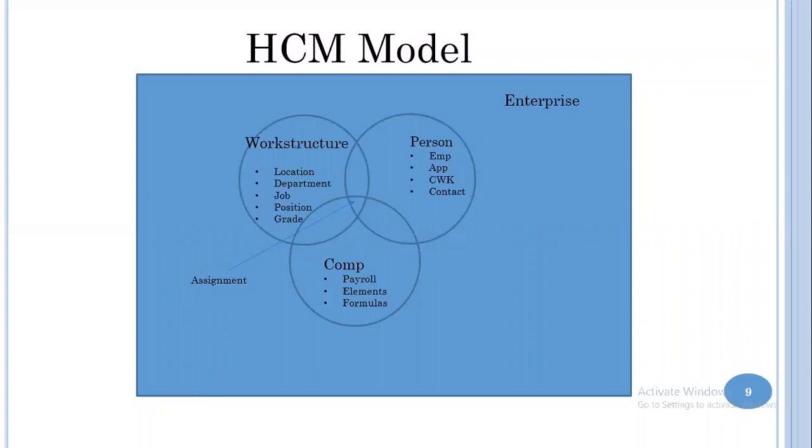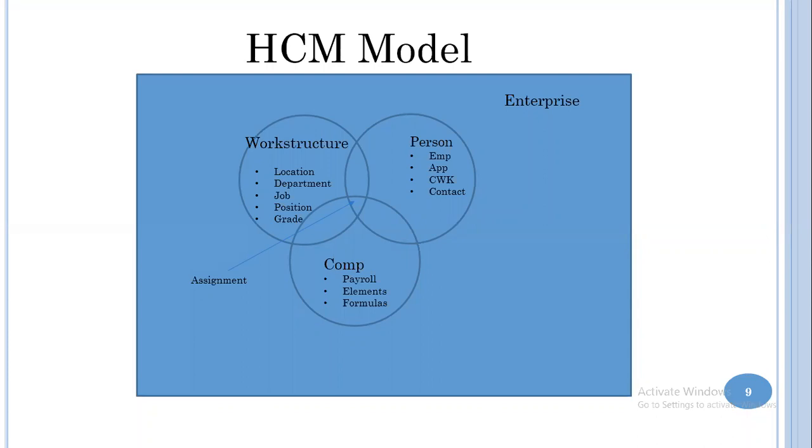Okay. So we have something called an HCM model. I like to represent the entire Fusion HCM in this diagram. So this entire blue box is your enterprise. Within that, you will have three important entities. One is work structure, one is person, other one is compensation. Work structure means location, department, job, position, grades.